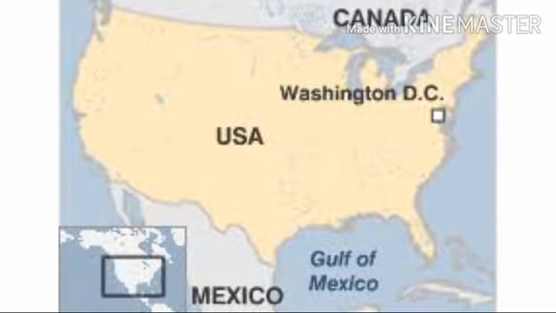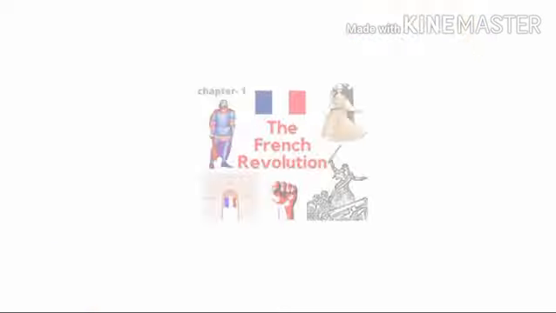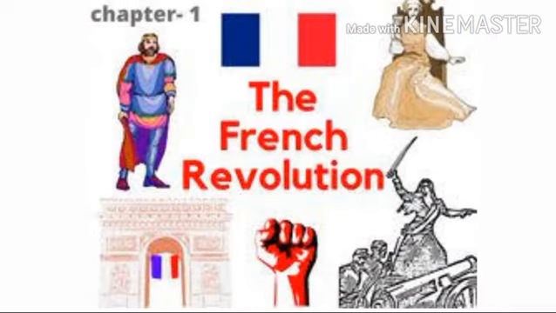A new nation known as the United States of America, with a federal government, written constitution and based on the principle of democracy, was born. Now, as we have seen the American War of Independence, along with this there is another very important event which changed world history, and that is called the French Revolution. In the year 1789 AD, the people of France revolted against the uncontrolled and unjust monarchy and feudalism and they established a republic.